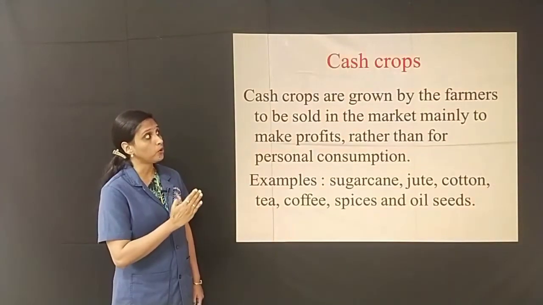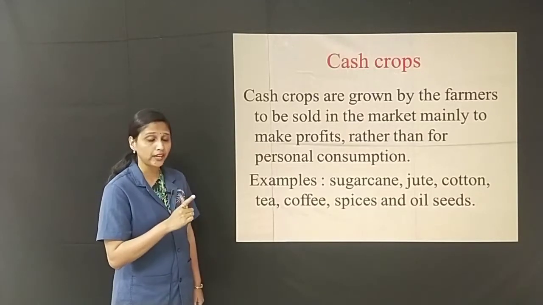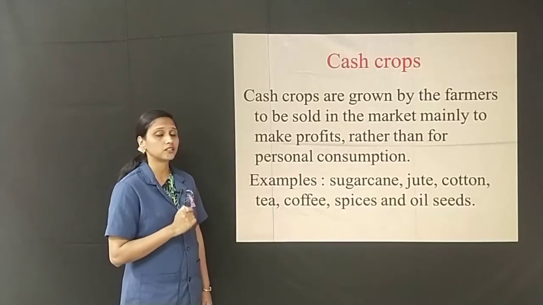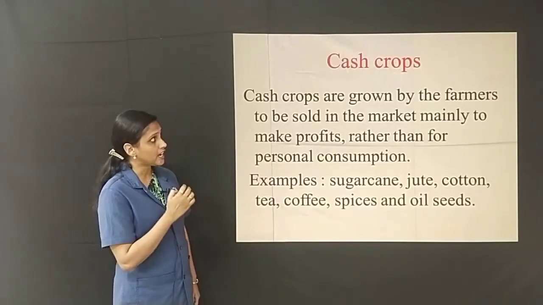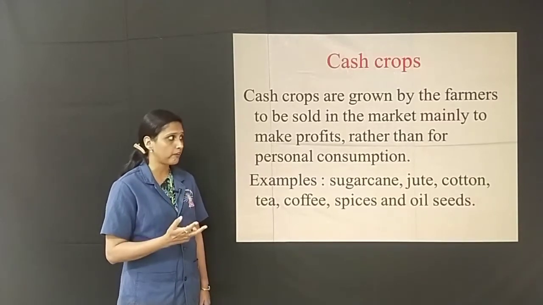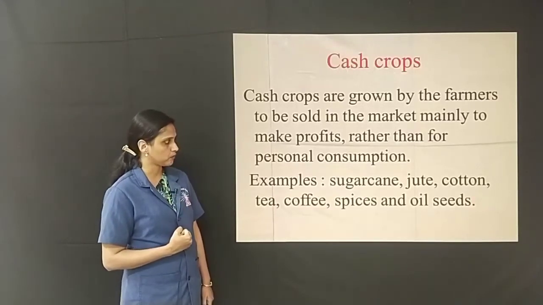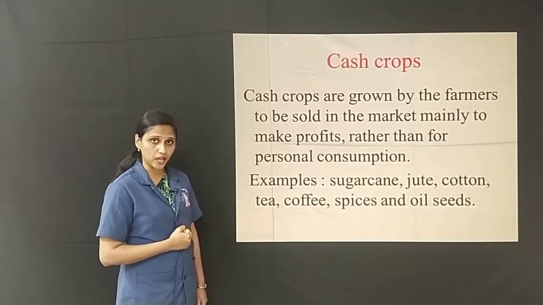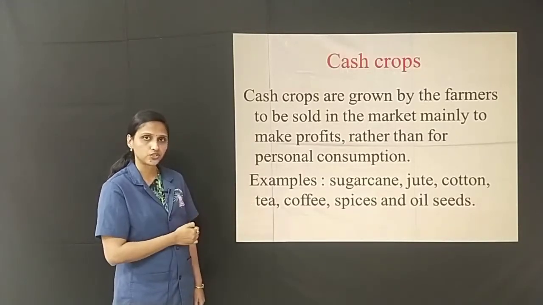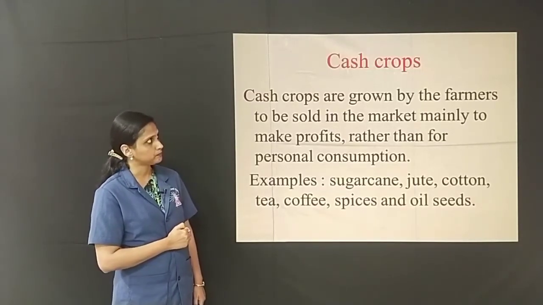Cash crops are grown by the farmers to be sold in the market, mainly to make profits rather than for personal consumption. So why are the cash crops grown? They are grown mainly to make profits rather than for personal consumption. Examples of cash crops are sugarcane, jute, cotton, tea, coffee, spices and oilseeds.